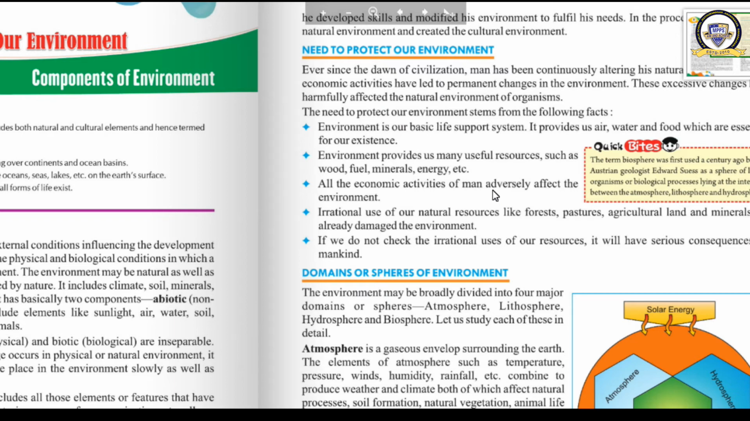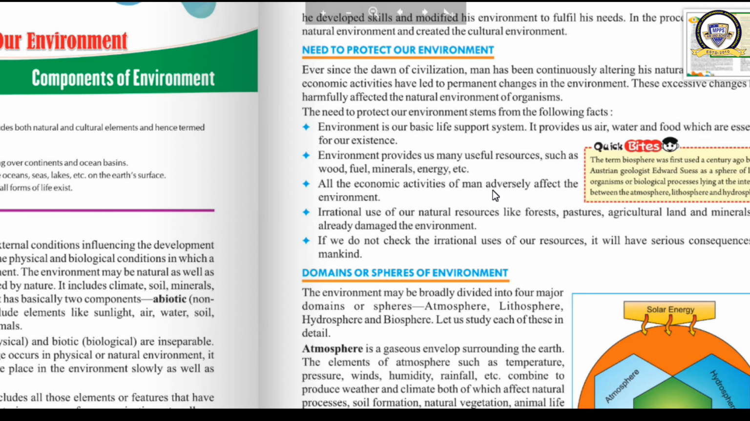Third reason is all the economic activities of man adversely affect the environment. So what should we do? We should do our economic activities in such a way that which would not create the problem to the nature and our future generations.